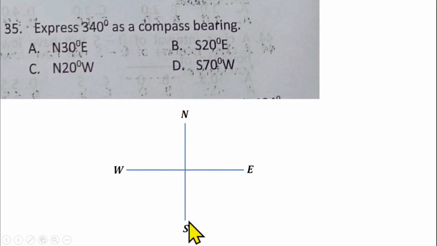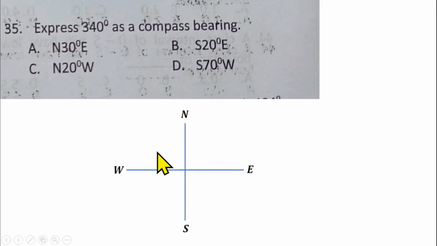Question number 35 is from bearing. We have to express 340 degrees as a compass bearing. So 340 degrees is a 3-digit bearing. They want us to express it as a compass bearing. So what do we do? Draw a cardinal point and locate the north, south, west, and east. 340 degrees will fall at this quadrant here, in the north to the west.